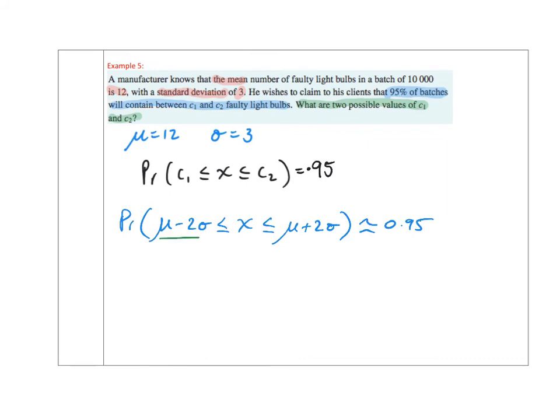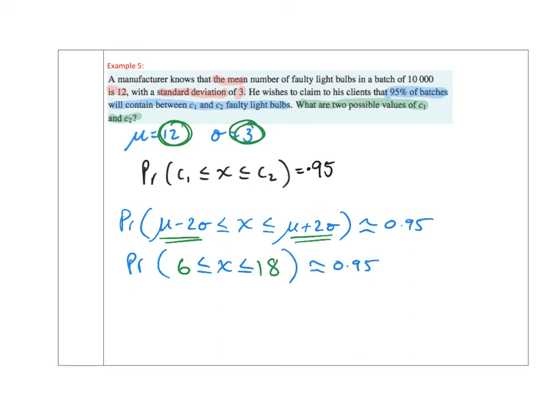So if I calculate this being 12 minus 2 times 3, so 12 minus 6 is 6, and this being 12 plus 6 is 18, then I could say the probability of x being between 6 and 18 is about 0.95. Now I've almost answered the question. Remember that the question's asking me the possible values of C1 and C2. And so in this case I would say C1 is equal to 6 and C2 is equal to 18.